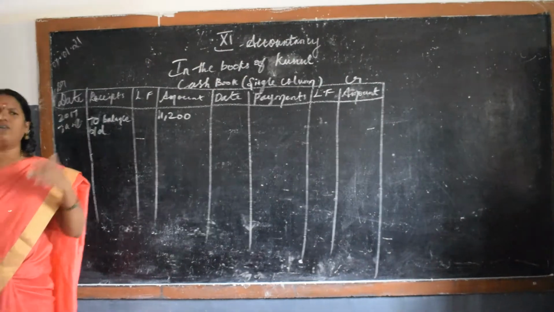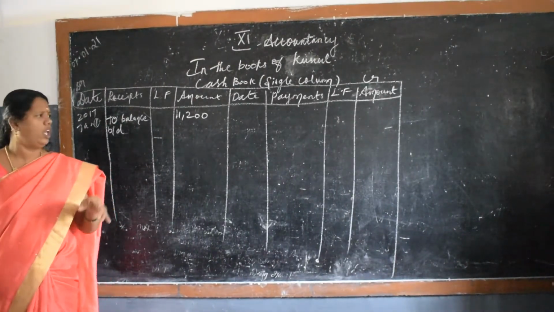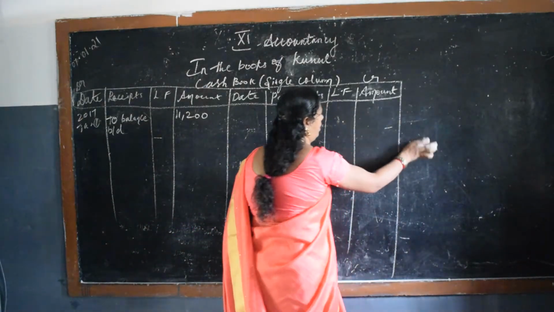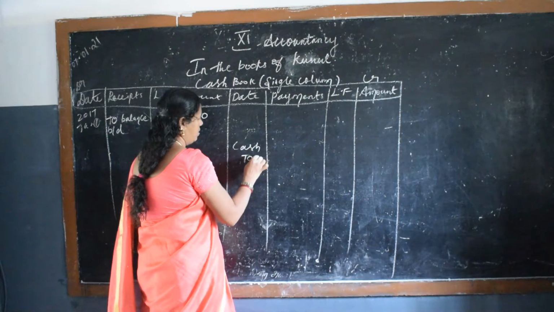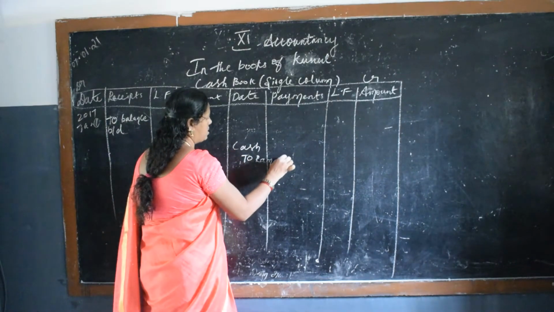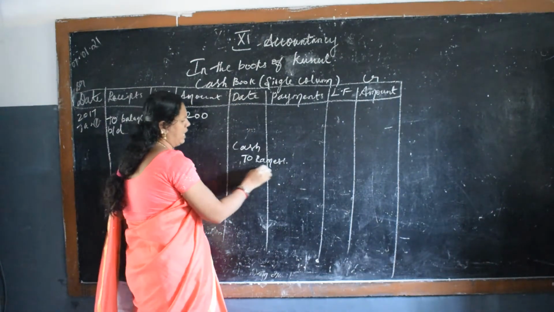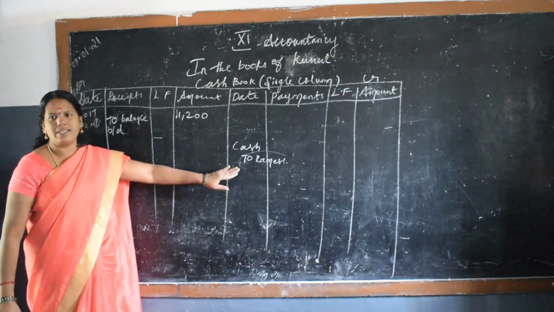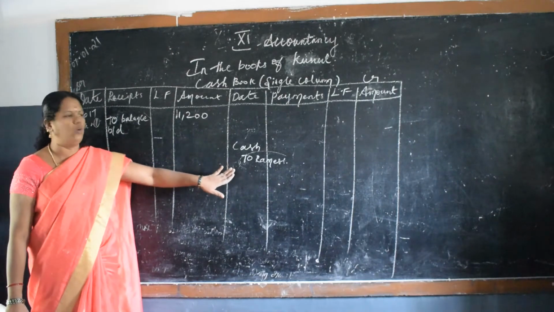So anything from the business, any cash that is coming in, we have to debit. You should know what it is. It is cash to Ramesh, I am writing here. Cash to Ramesh. We are entering it in the cash book. See, it is all in the basics, because in the ledger we used to know this format.